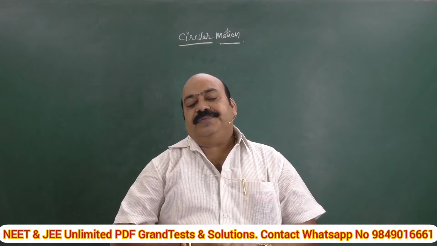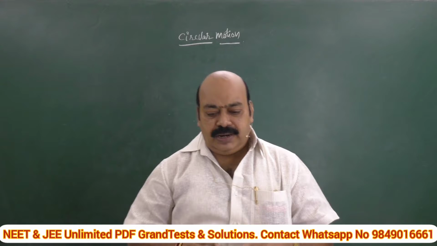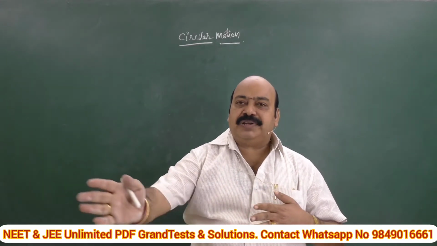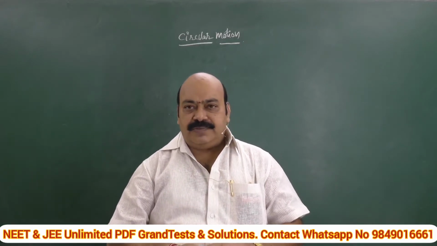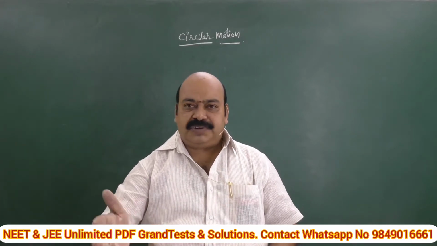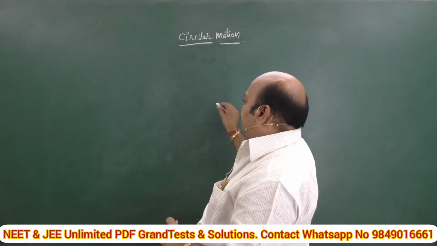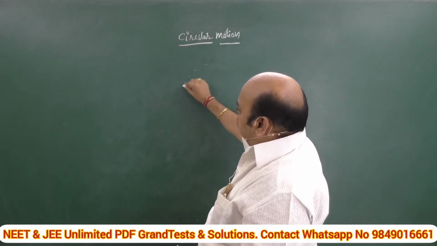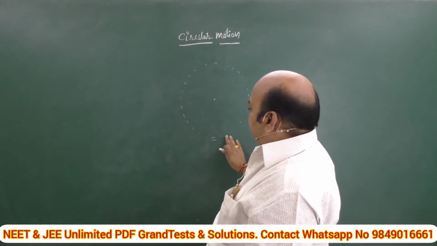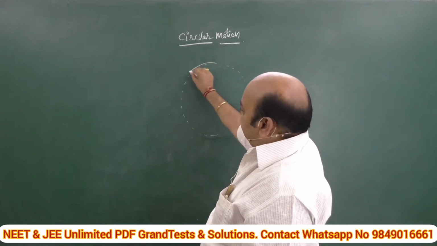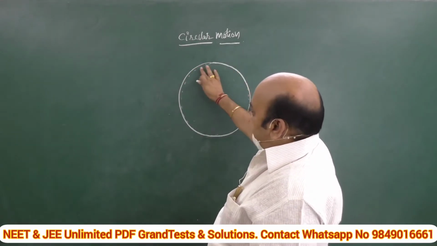Circular motion means what? Till now we considered so many cases where the body moves along a straight line. All the equations of motion are applicable in case of a body moving along a straight line. Circular motion means, as its name says, if a body describes its motion along a circular track, it is said to be in circular motion. This is the way. This is circular.